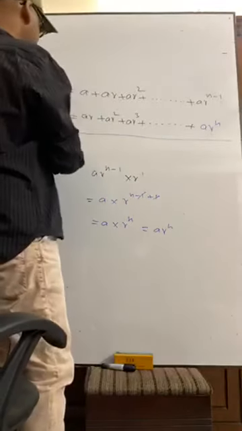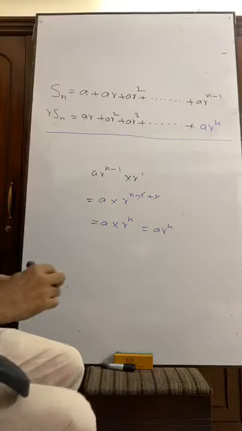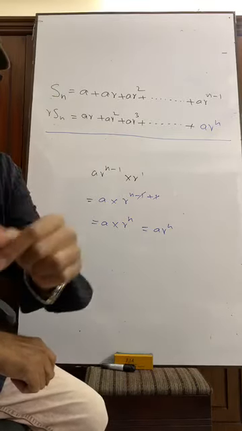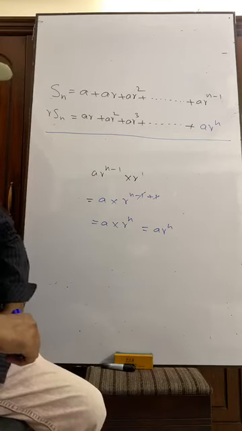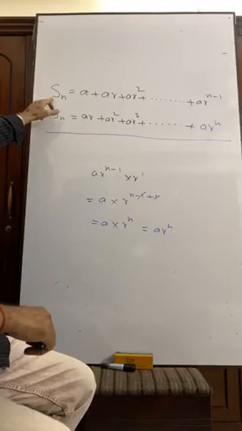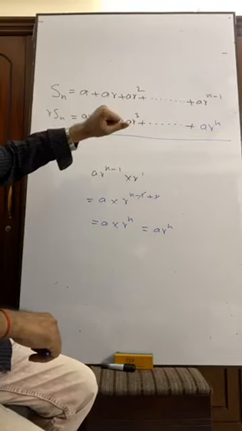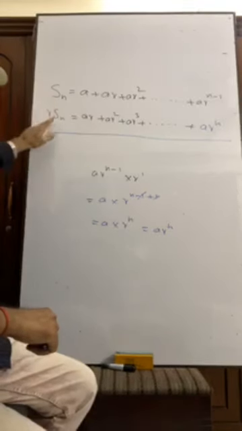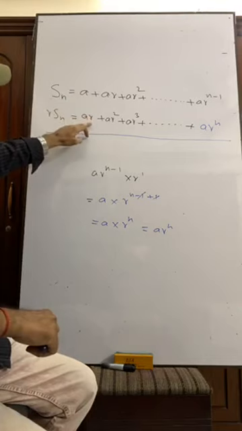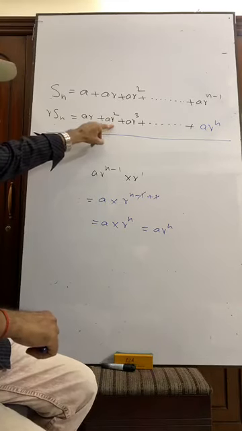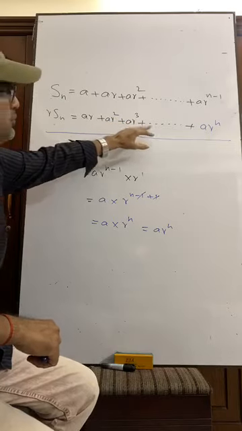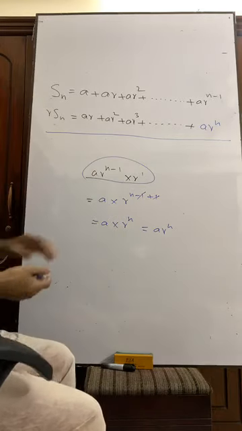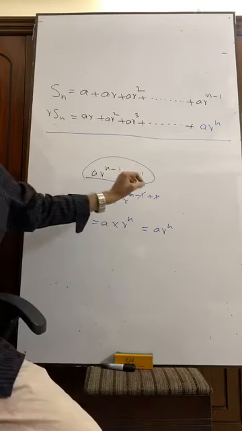Please try to understand. If you fail to understand, you can tell me. This is an equation, as I told you earlier, that has been multiplied by R. So R into Sn, that is RSn, A into R, AR, AR into R, AR square, AR cube, plus dot dot dot. This will be multiplied by R, and that is the result. AR to the power n minus 1 is multiplied by R.